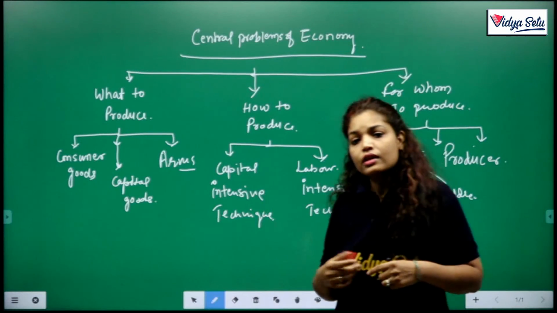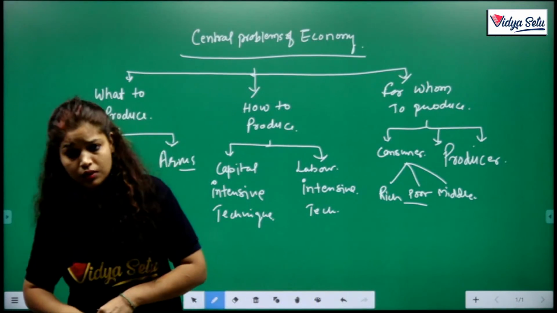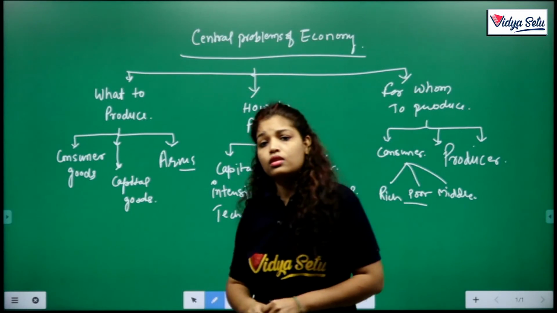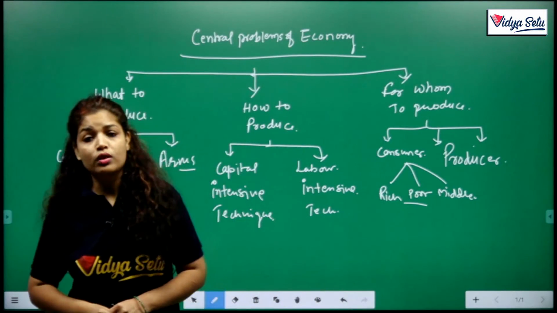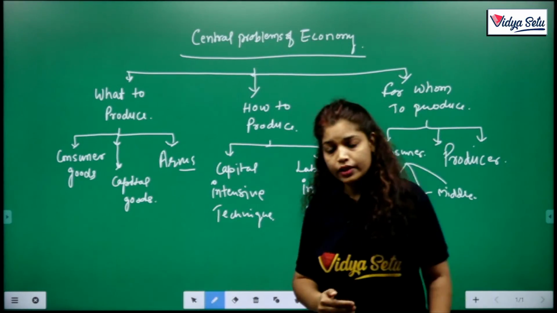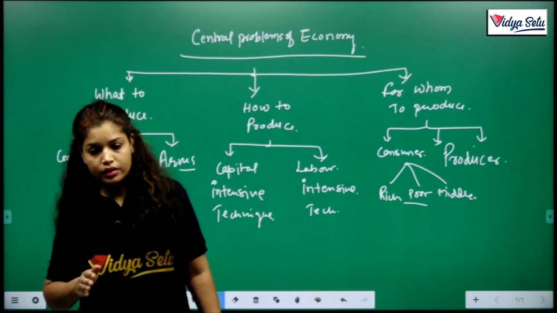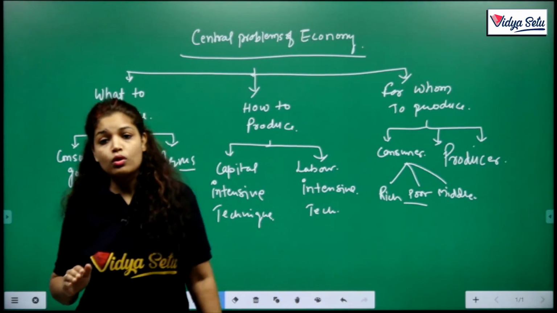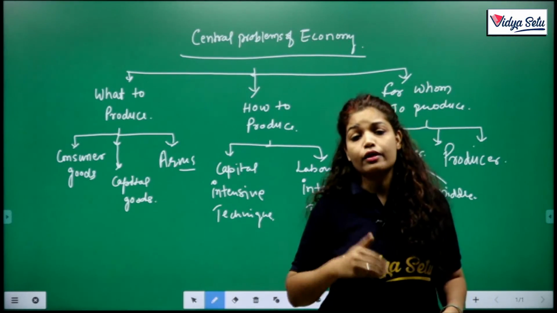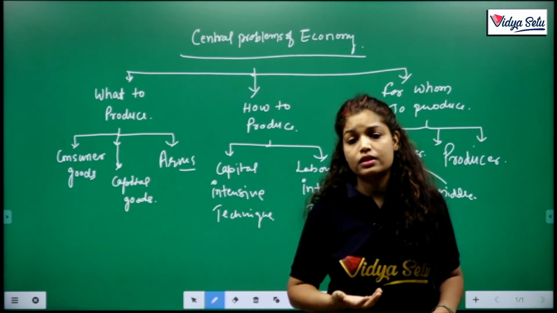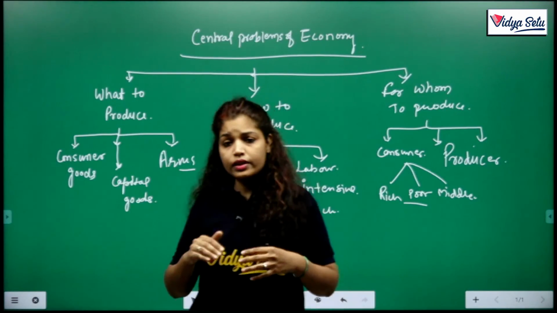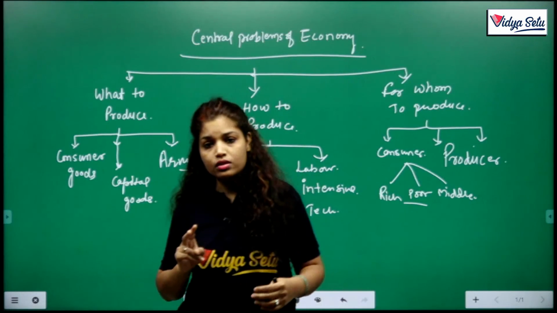Why did India take this decision? In 1991 there was a finance minister, Dr. Manmohan Singh. Clear? He is a very well educated person, an economist, with a PhD in economics. So he took the decision because India faced an economic crisis, a financial crisis. India had only a financial reserve for 2 weeks.